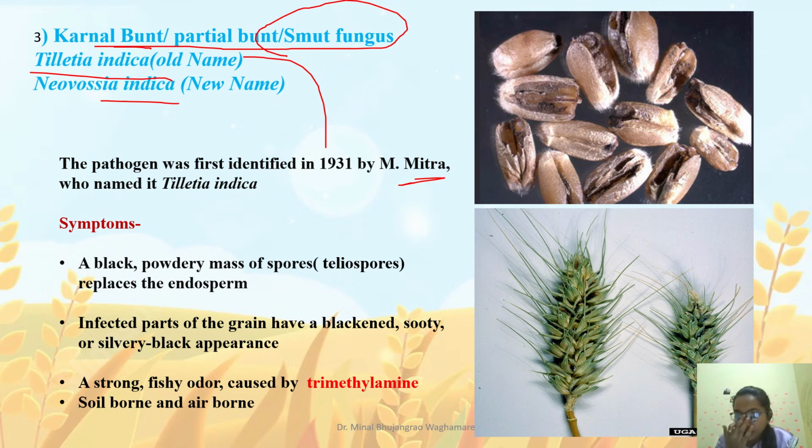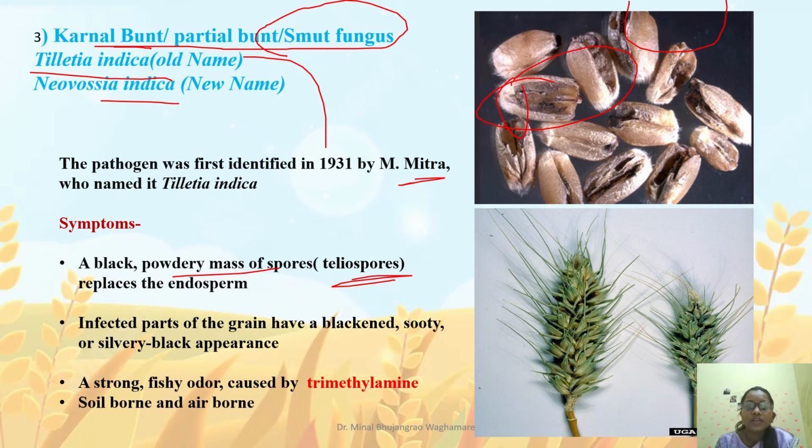What is meant by a quarantine disease? A quarantine disease is a disease whose movement is restricted from one area to another area due to regulations and policies. Coming to the symptoms, again powdery masses of spores, blackish in color, are present in the seed, which completely replace the endosperm, and these spores are nothing but teliospores. A silvery black appearance can be seen inside the infected grain.